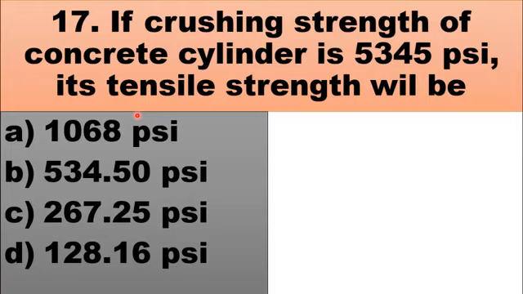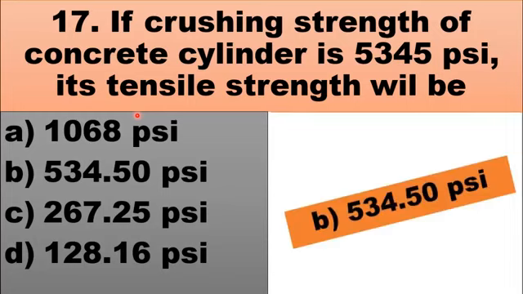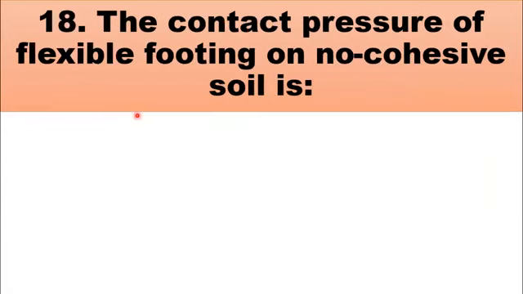The tensile strength of concrete is 10 times less than that of the compressive strength. So the tensile strength of this concrete will be 5345 divided by 10, which will give us 534.50 psi. So the right choice for this question is B, 534.50 psi.